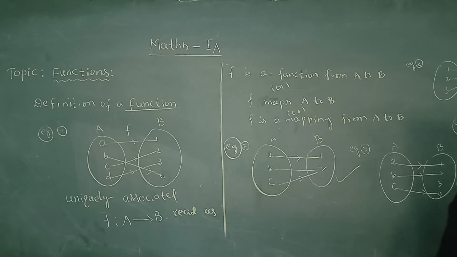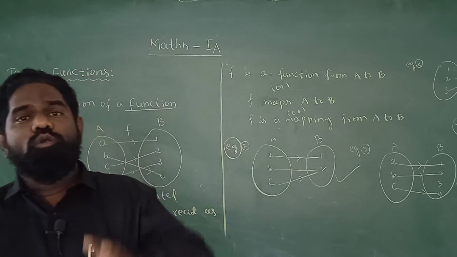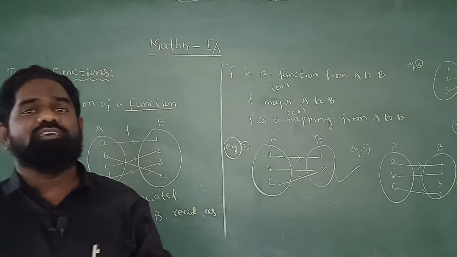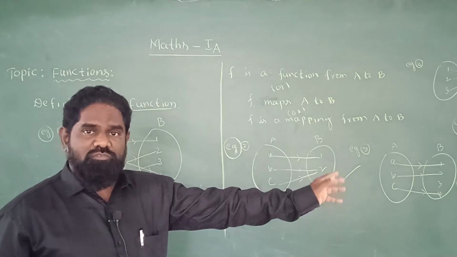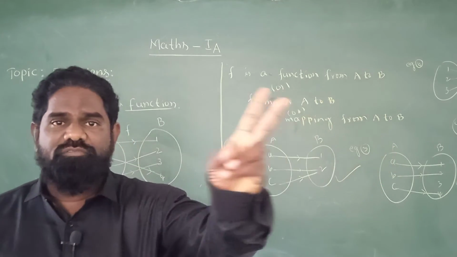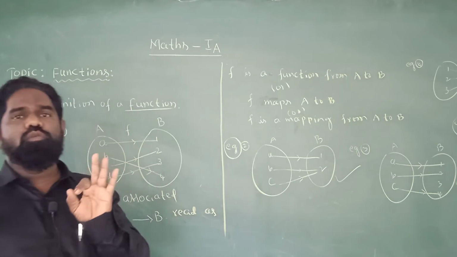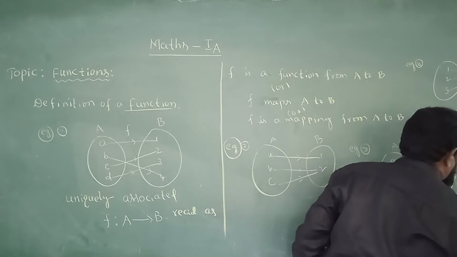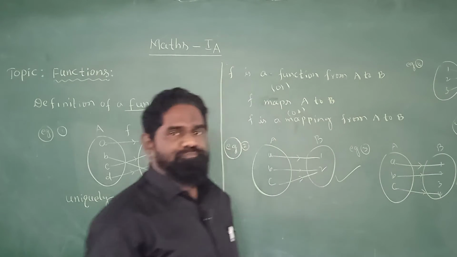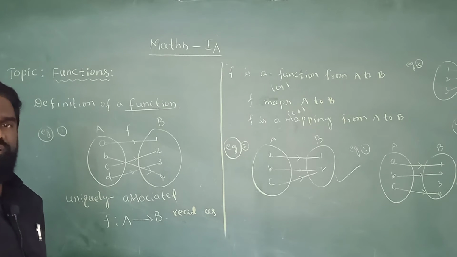Listen, here the element 1 of set A is associated with elements of set B two times. According to our definition, it must be associated only one time; then only we can say it is a function. This is not a function. Like this, so many examples are there.